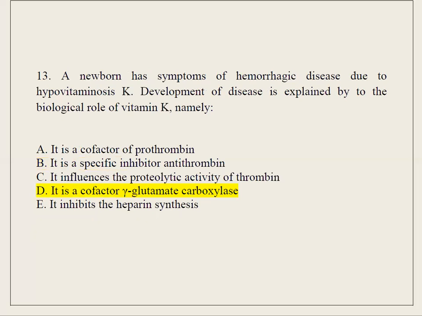13. A newborn has symptoms of hemorrhagic disease due to hypovitaminosis K. Development of disease is explained by the biological role of vitamin K, namely: A. It is a cofactor of prothrombin. B. It is a specific inhibitor of antithrombin. C. It influences the proteolytic activity of thrombin. D. It is a cofactor of gamma-glutamate carboxylase. E. It inhibits the heparin synthesis.